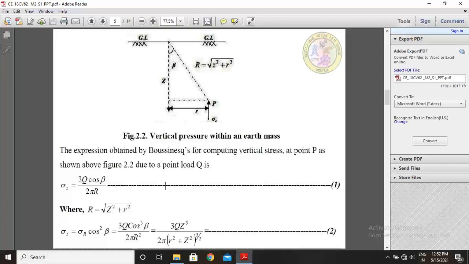This arrow mark downward is acting as a downward force, and this point P is acting at a radial distance R away from the centroidal axis, and this P is acting at an inclined force.